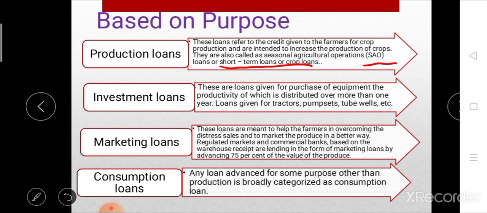These consumption loans are granted on group guarantee basis with a maximum of 3 members. So these are the types of loan on the basis of purpose.